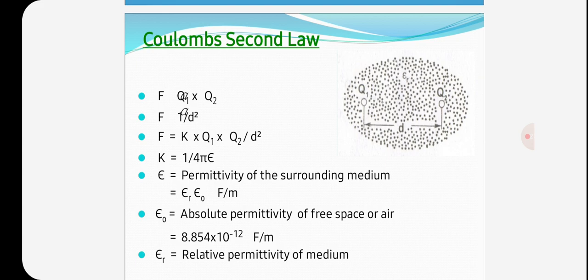Epsilon r is the relative permittivity of the medium in which the charges are placed. Its value is different for different media, and it is 1 for air or vacuum or free space. So F is equal to Q1 Q2 by 4 pi epsilon naught epsilon r d square.